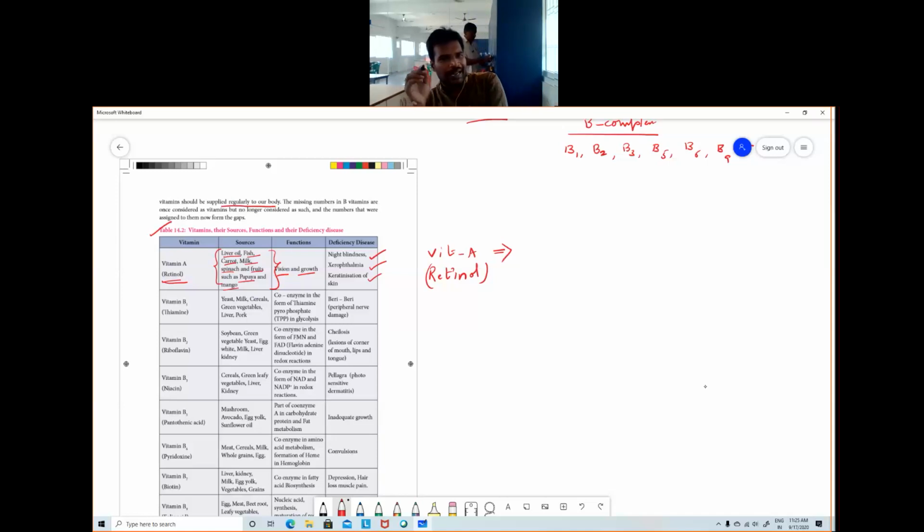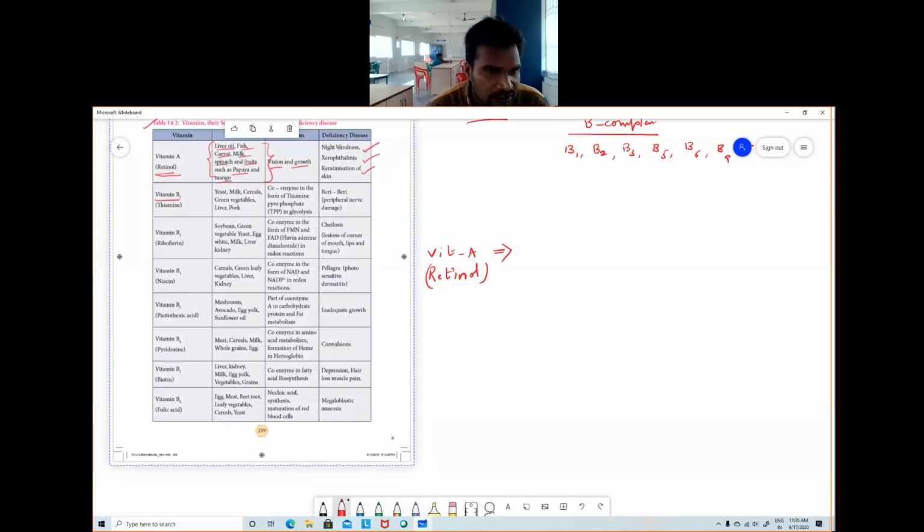Keratinization of skin means the skin is deficient of keratin. Okay, so these are the main deficiency disorders of vitamin A, mainly night blindness and xerophthalmia. Okay, next move to the second vitamin. Let's finish the fat soluble vitamins first.